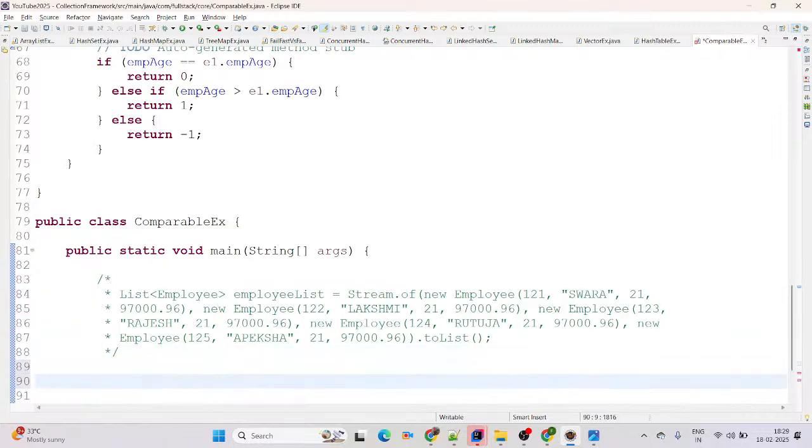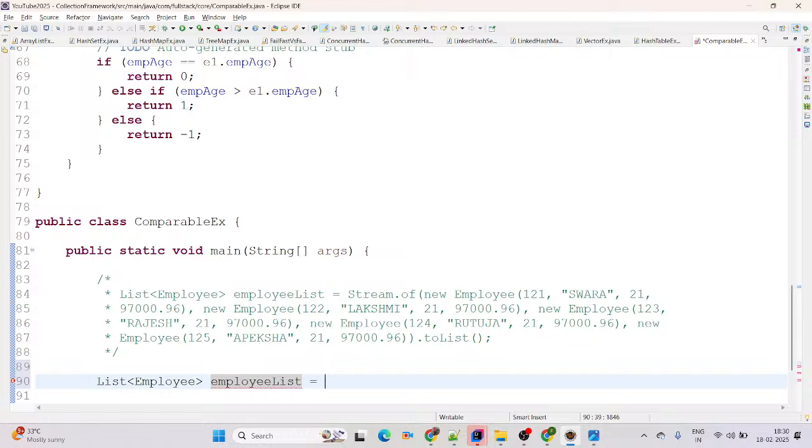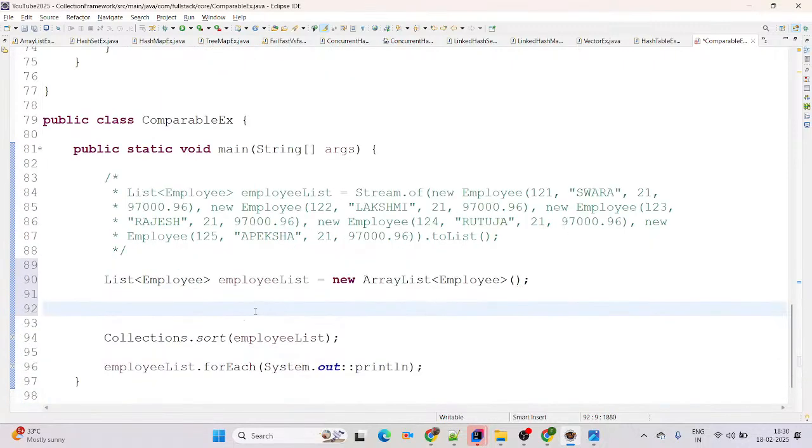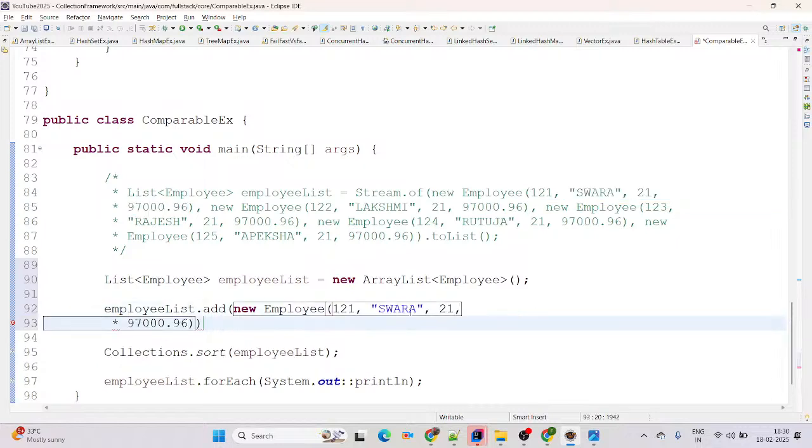For that perspective, I will comment out this stream API code, and we'll try with our own approach. We can simply use a list: List of Employee, employeeList equal to new ArrayList. Now we are calling employeeList.add. This will be new Employee, and here we are passing the data, whatever existing data we have available there. Just paste it here, ending with a semicolon. Alright, just give it comma separated.